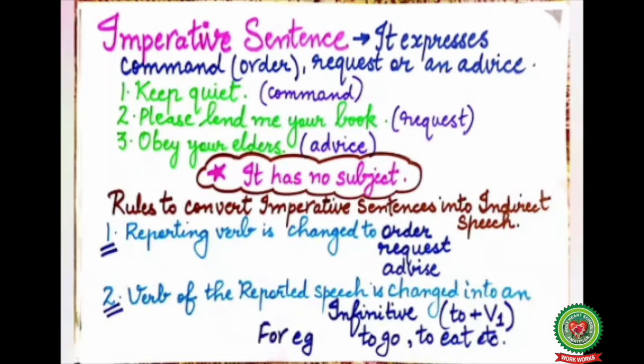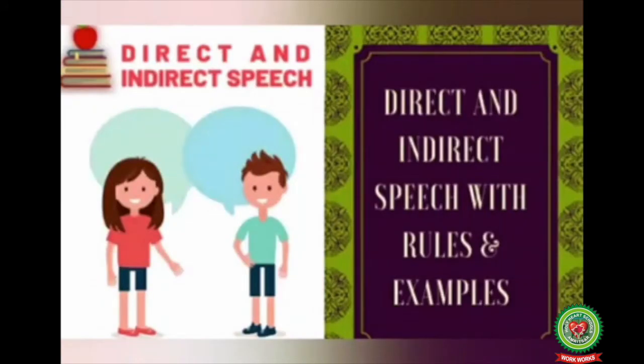Now we will discuss rules to convert imperative sentences into indirect speech. The first rule, the reporting verb is changed to order, request, or advice. And the second rule, the verb of the reported speech is changed into an infinitive, where your infinitive is to plus present form of verb. For example, to go, to eat, etc. With the help of examples, we will learn in detail about it.